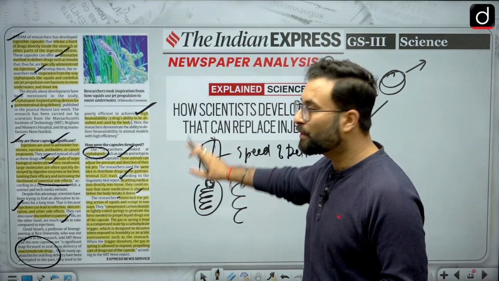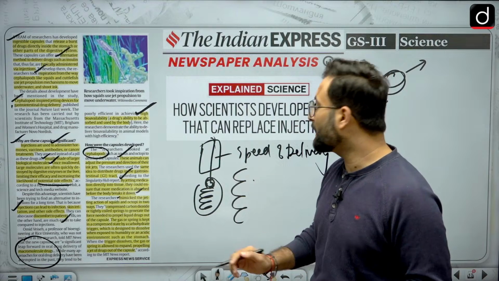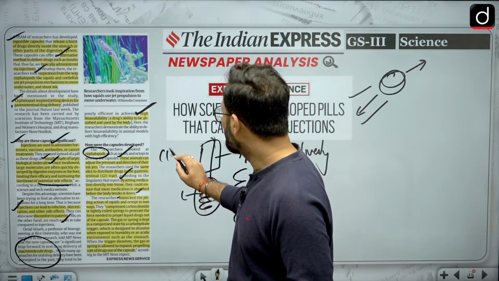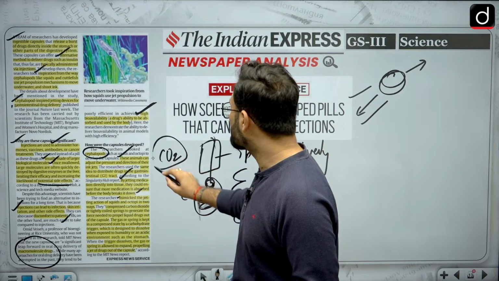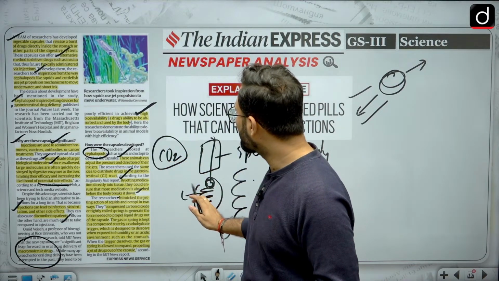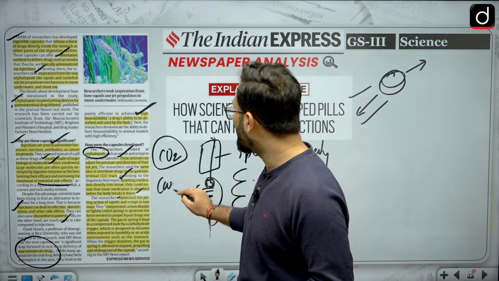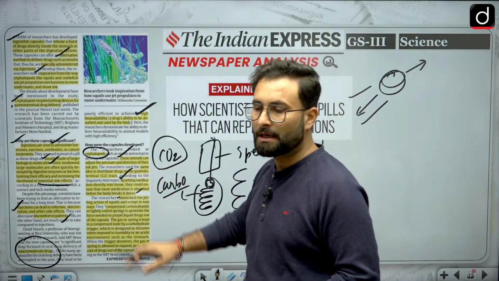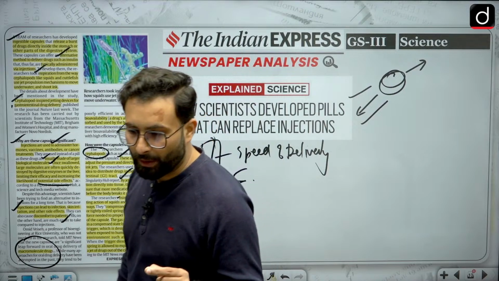You don't have to go into the mechanism over here, just know that these springs are made of compressed carbon dioxide or tightly coiled springs they can be using. Other than that, the trigger will be made of carbohydrates, okay. So that is the thing which has been used by these molecules. Just what you have to remember over here is this.